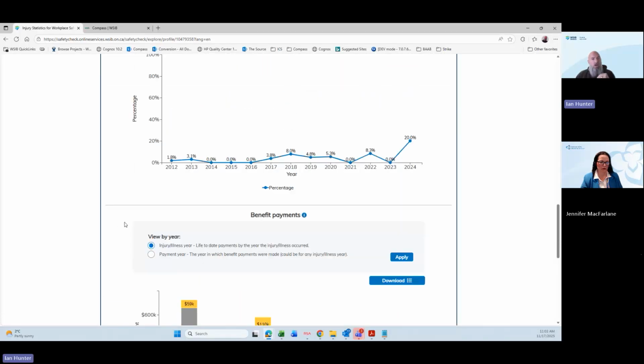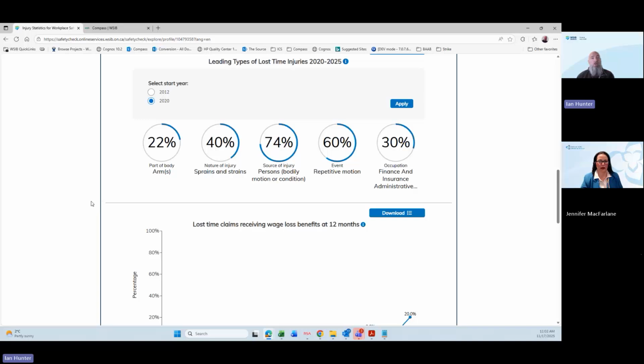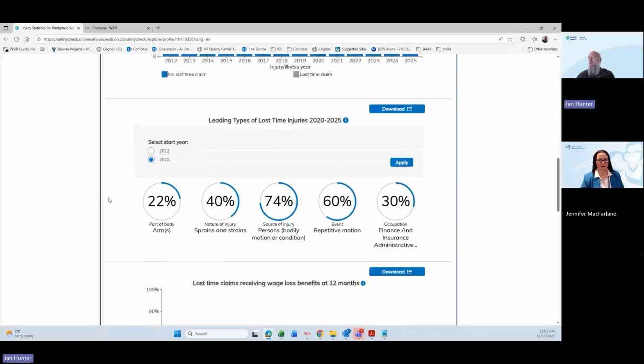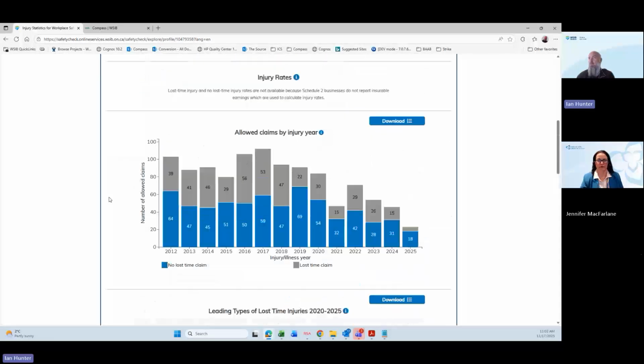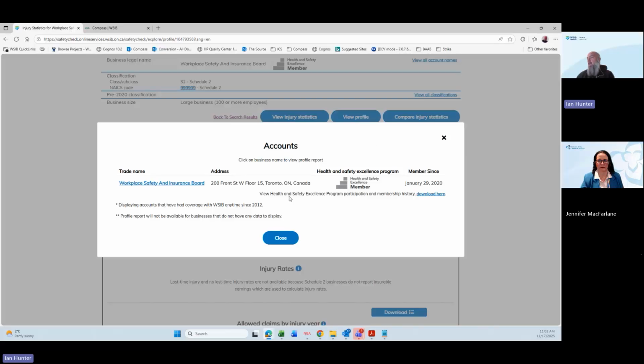Again, this is just high level aggregate information that's available so that anybody can go in and look at that health and safety history or that snapshot view of what a business looks like. We also have our ability to click on view profile. So if we click on this, that brings us back to that pop-up window again.